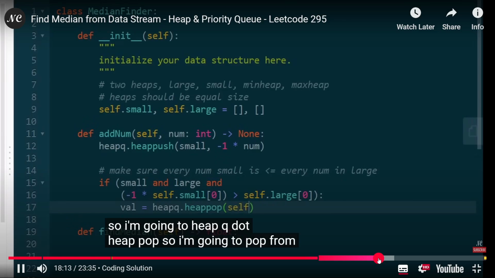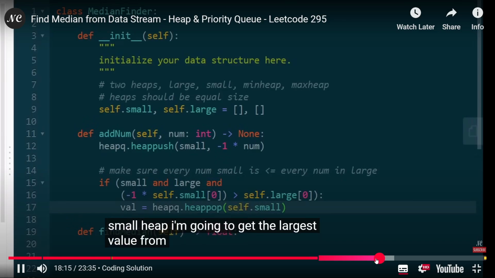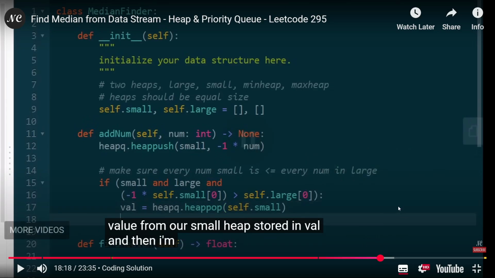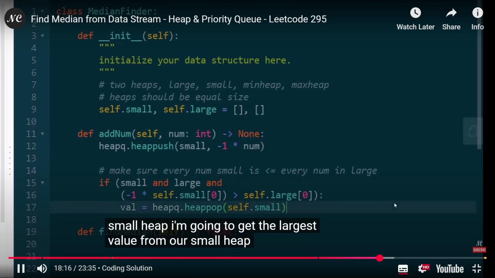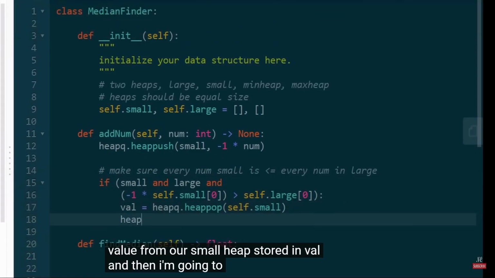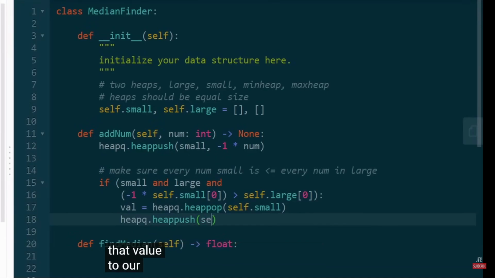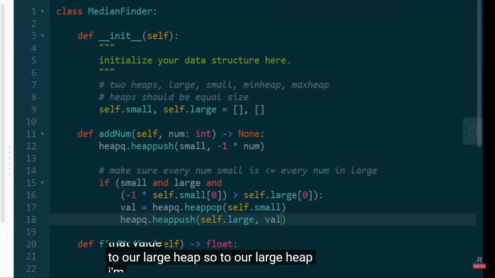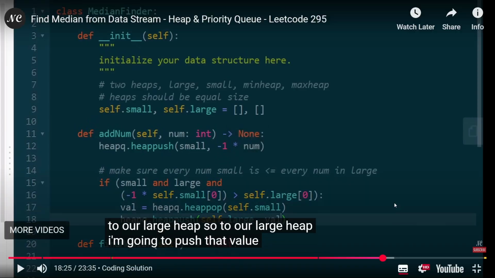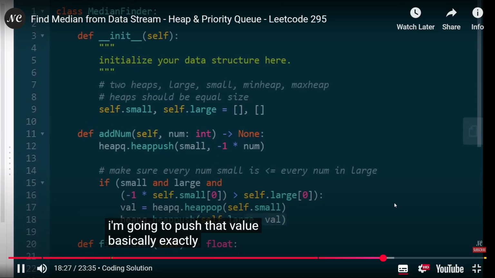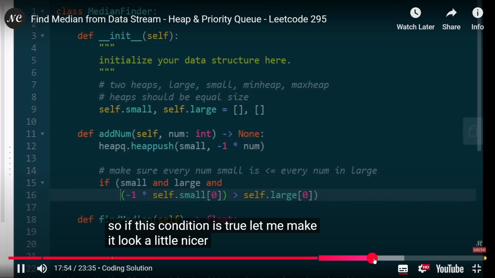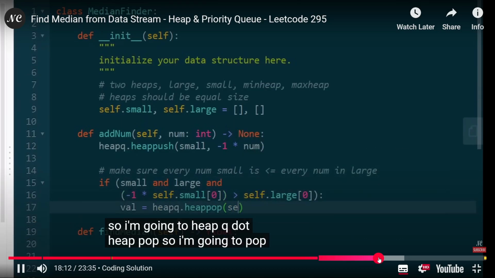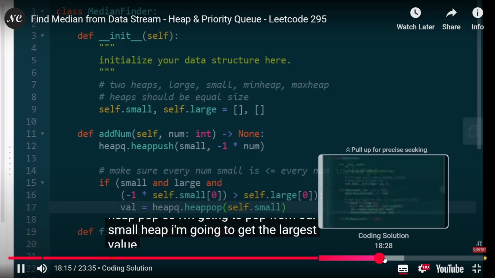So I'm going to pop from our small heap. I'm going to get the largest value from our small heap, store it in val, and then I'm going to push that value to our large heap. So to our large heap, I'm going to push that value. Basically exactly what I did before, a little nicer. So I'm going to pop from our small heap and get the largest value from our small heap.